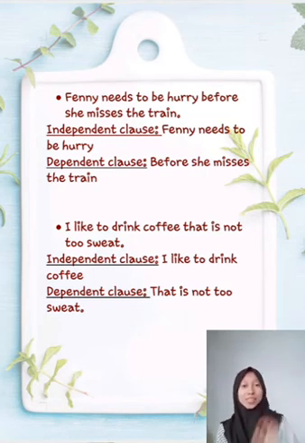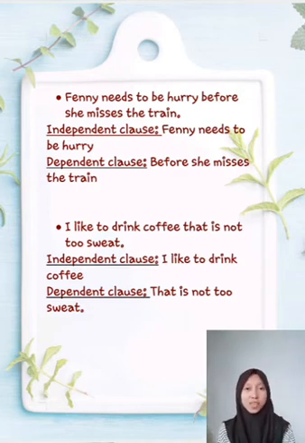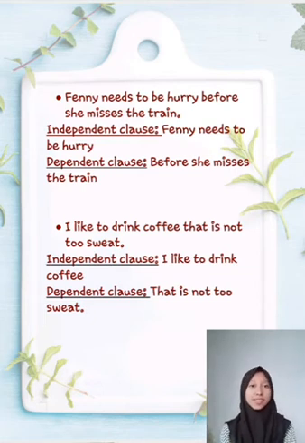Okay, the third example is I like to drink coffee that is not too sweet. In here, the sentence I like to drink coffee is an independent clause, which even though it is not followed by the next sentence, its meaning can still be known, but is different from the sentence that is not too sweet, which is a dependent clause, which will lose its meaning if not followed by any sentence.